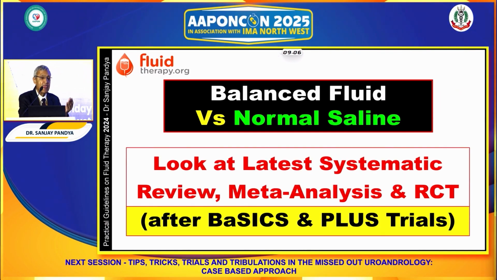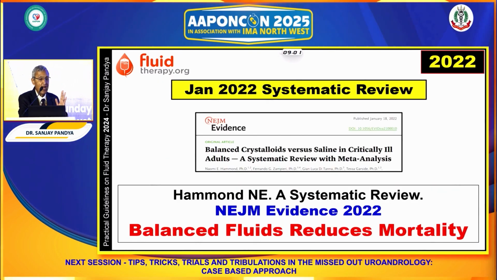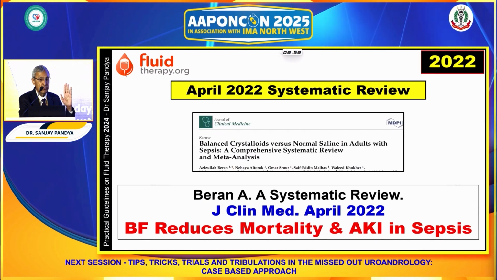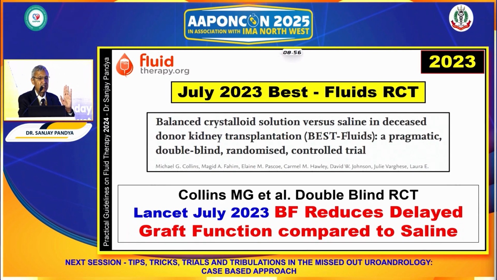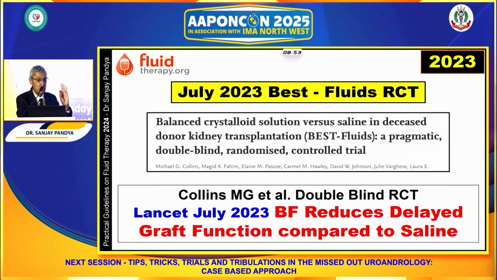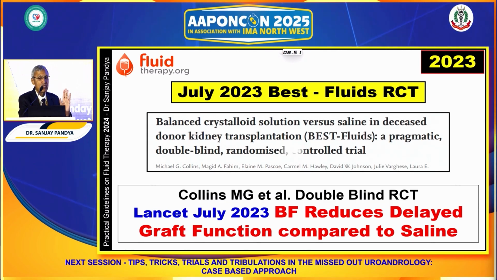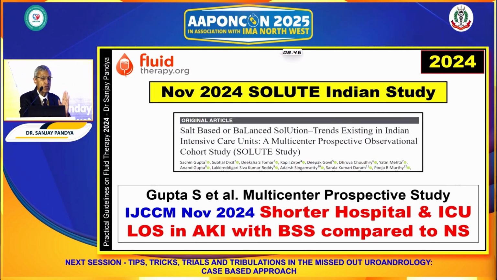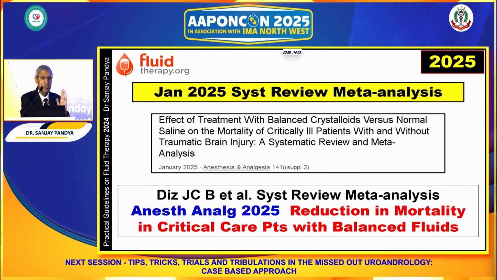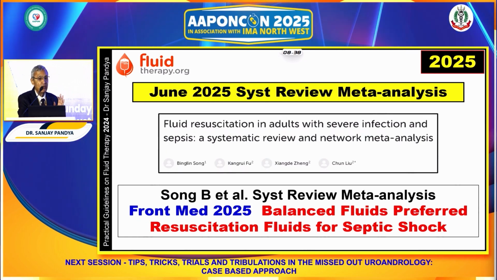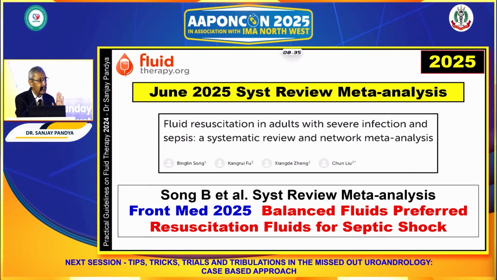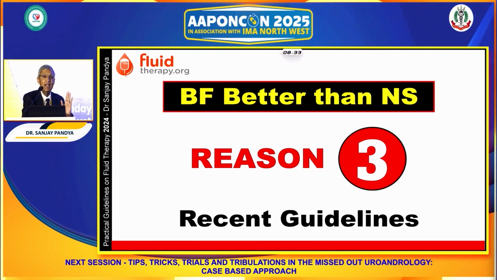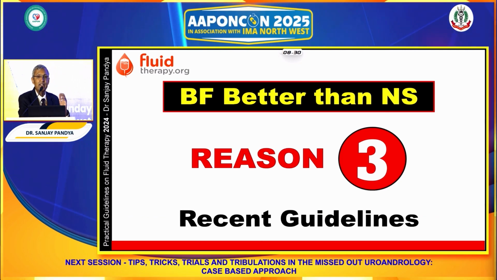And therefore, after BASICS and PLUS trials, the review literature, I will not narrate, but in 2022 there are 3 systematic studies. In 2023, the BEST fluid trial. In March 2024, the BEST living review trial. In November 2024, the SOLUTE Indian study trial. January 2025, a systematic review. June 2025, a meta-analysis. All clearly say that balanced fluid is better than normal saline.